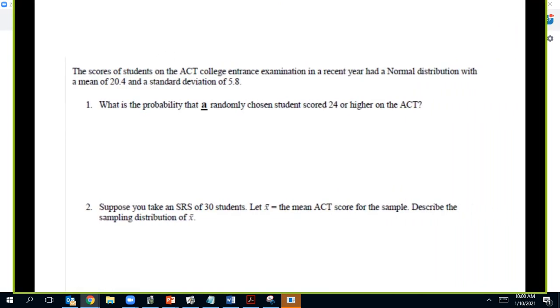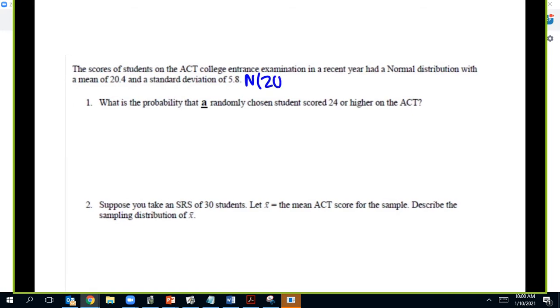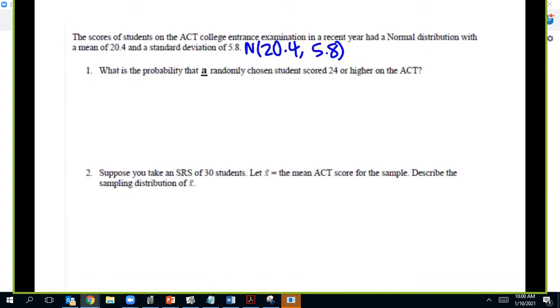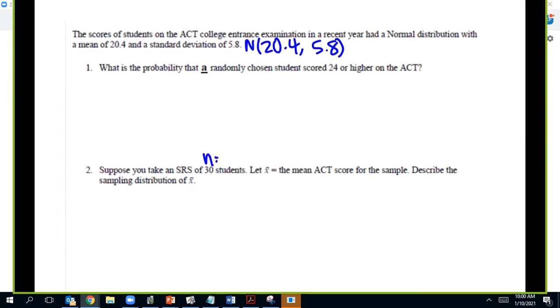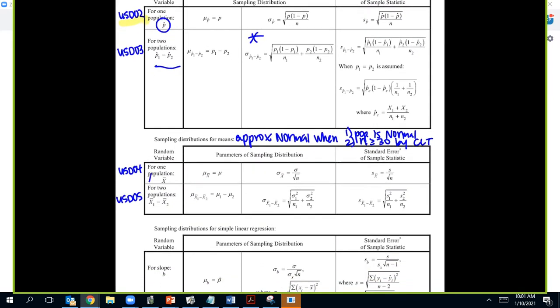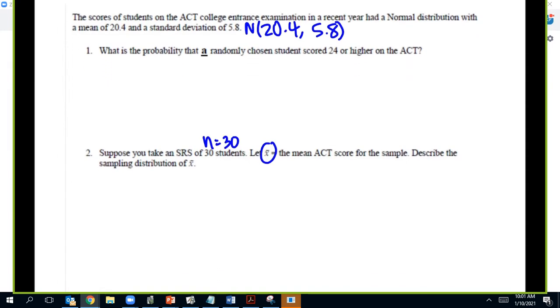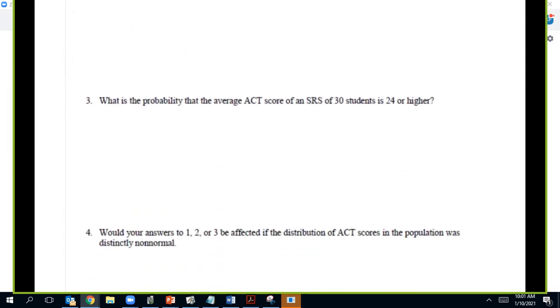Next one, the scores of the ACT in a recent year had a normal distribution with mean 20.4 and standard deviation 5.8. This is one distribution, one population. And you look at number 2, an SRS of 30, and then we have one x bar. And so we're using this set of formulas for the third FRQ, and you can do the rest of that.